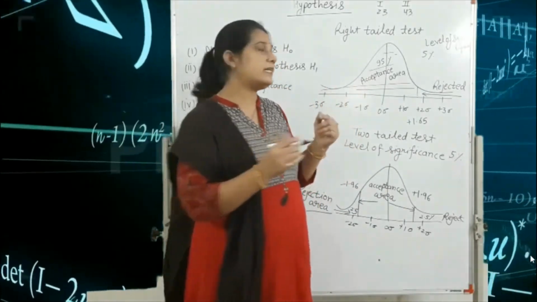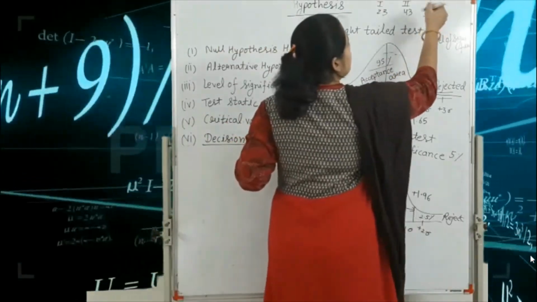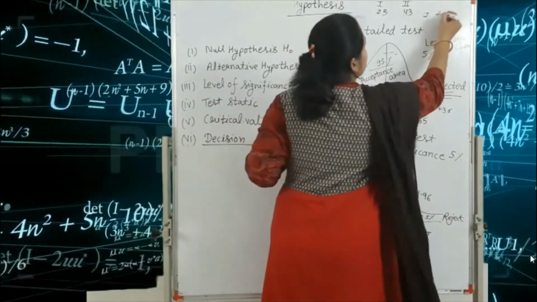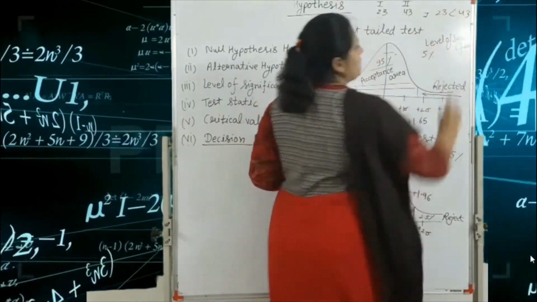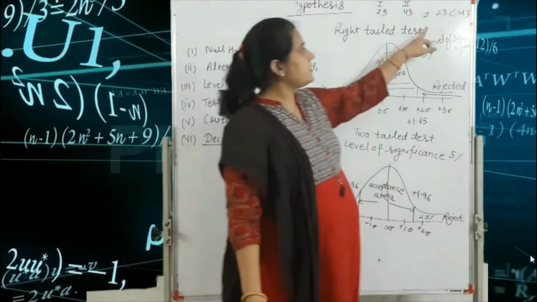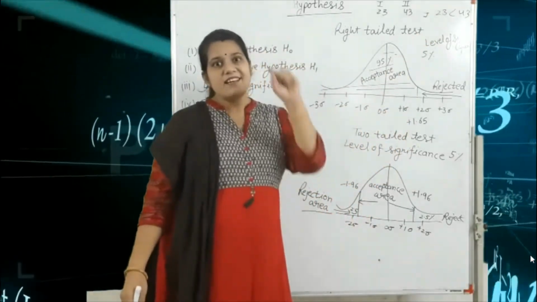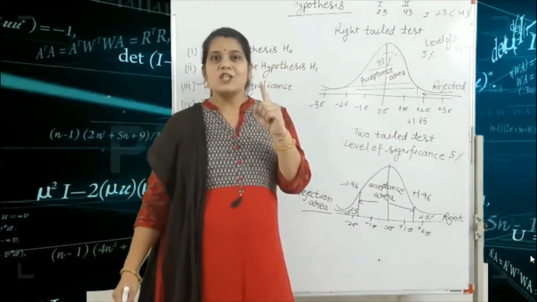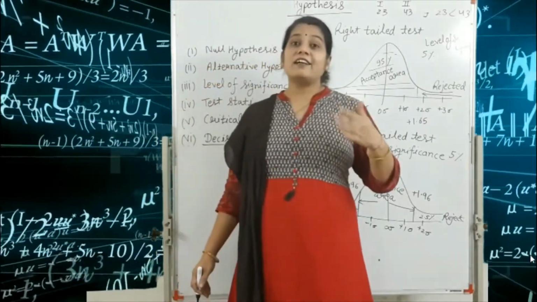But in case we find the claim that 23 is less than 43, that means this is only one condition, so we use the one-tailed test.